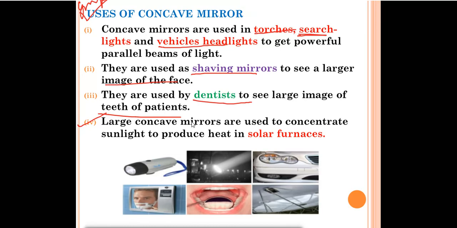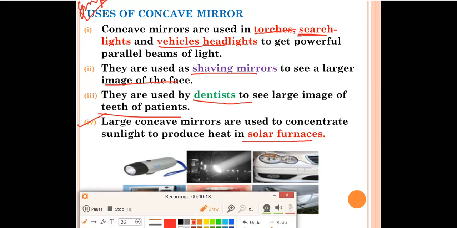And the fourth one is that large concave mirrors are used to concentrate sunlight to produce heat in solar furnaces. If the sunlight falls on that mirror, the mirror can concentrate it to produce heat. So where can we use the concave mirror? In torches, searchlights and vehicle headlights. As shaving mirrors. By the dentist to see a large image of the teeth. And in solar furnaces. So these are some of the uses of concave mirrors.